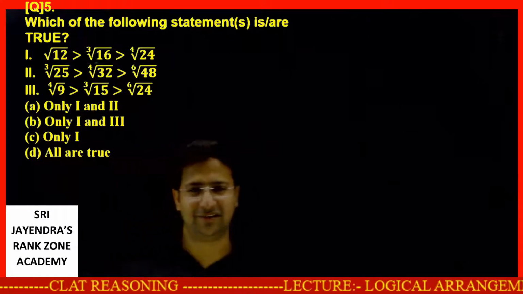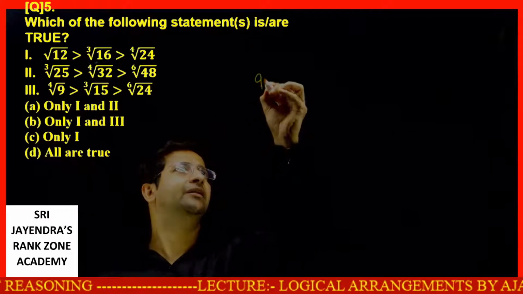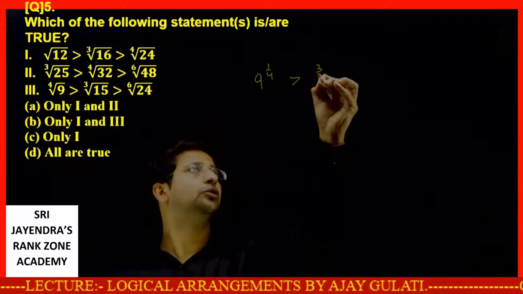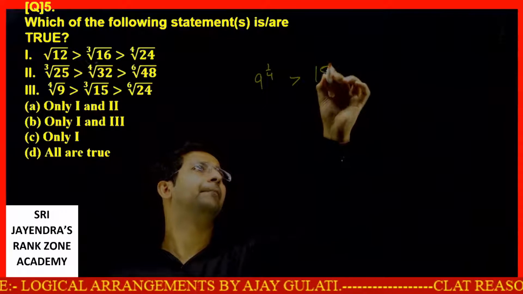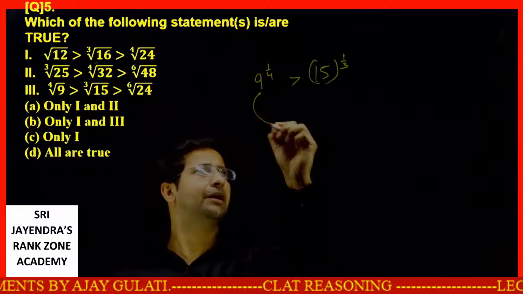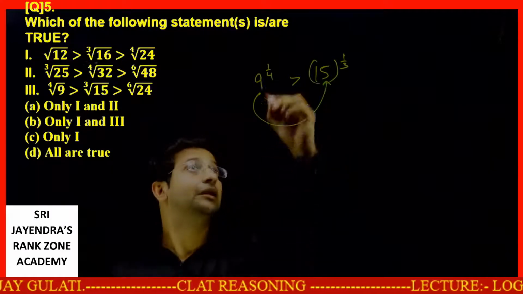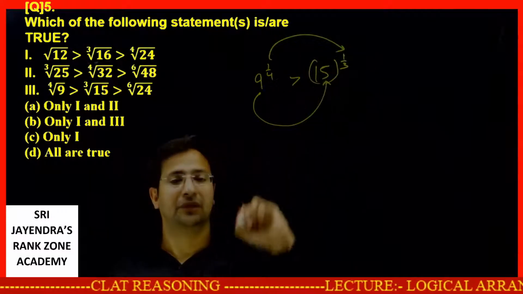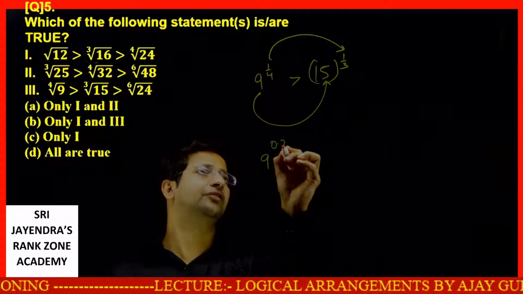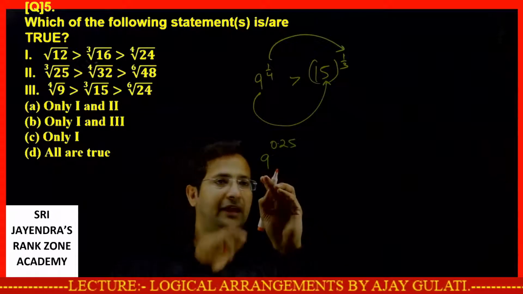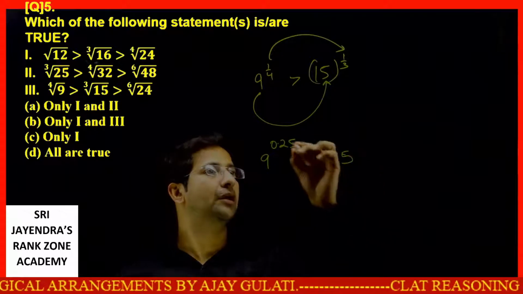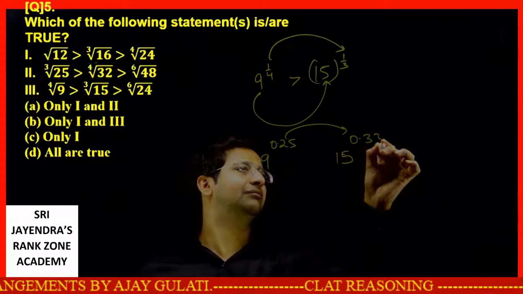This you can very easily prove. 9 raised to the power 1 by 4 is greater than cube root of 15. See, let's talk about this number. This number has increased, this power has also increased. Why? This is 9 raised to power 0.25. If I take a number which is bigger than this, okay, the number is 15, the power also increases like this.